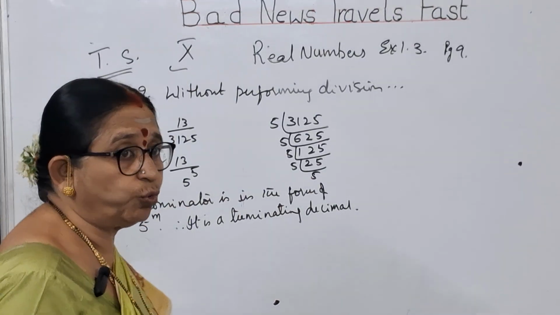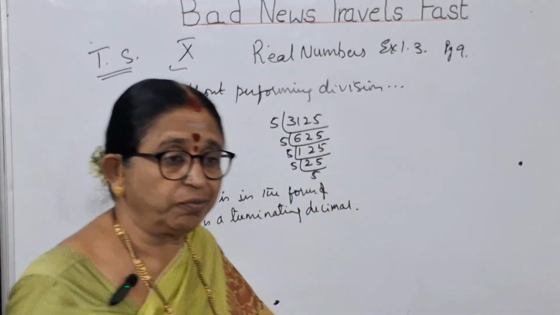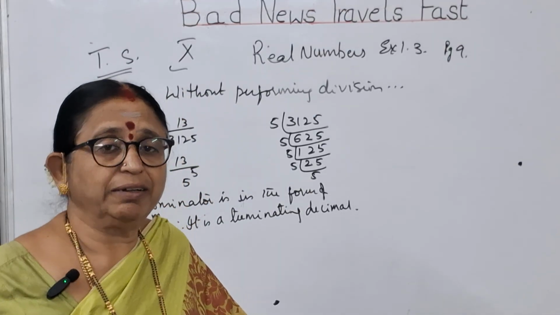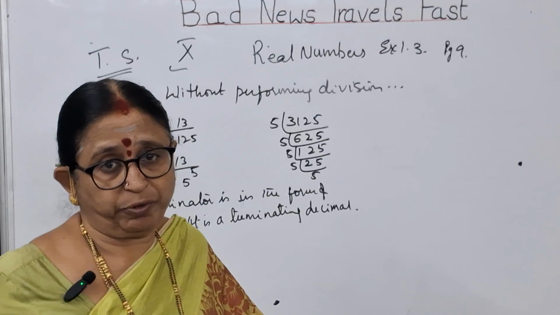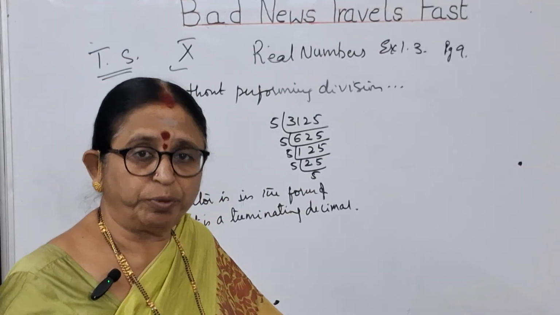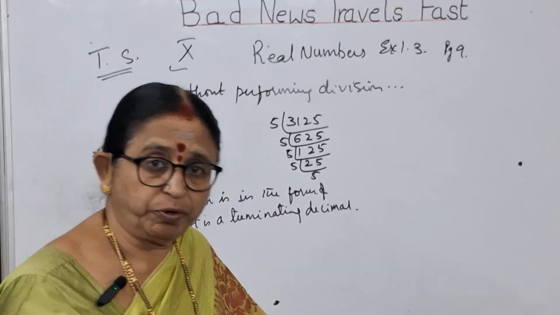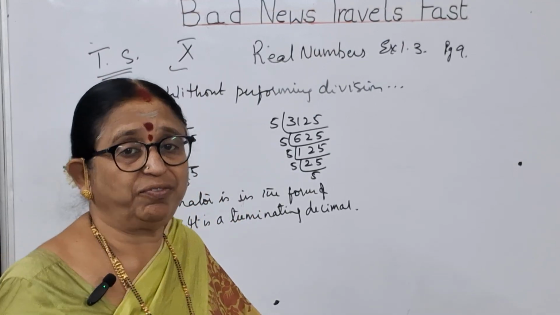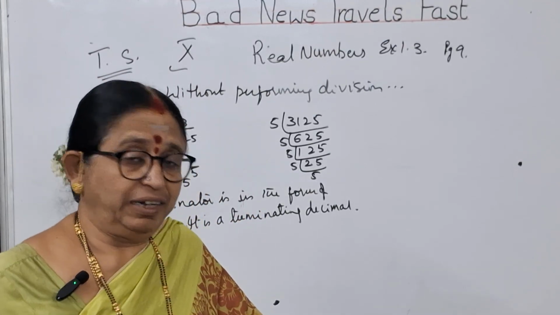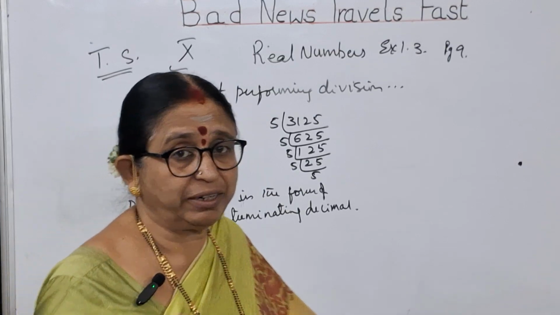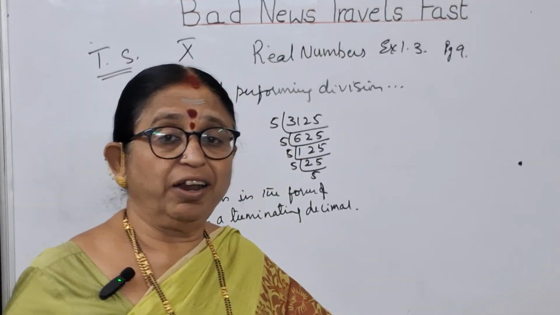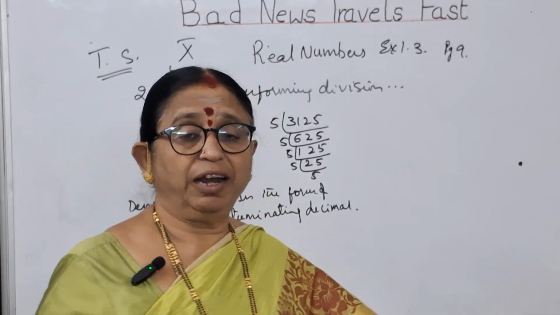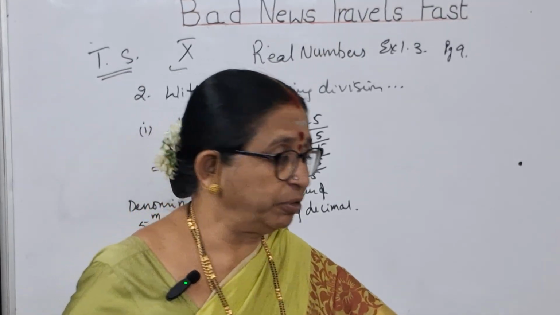The denominator should be either 2 or 2 power something, or 5 or 5 power something, or 2 power something and 5 power something. We have taken 2 power n and 5 power m. So either 2 or 2 to the power of n, or 5 or 5 to the power of m, or 2 to the power of n and 5 to the power of m. If anything like that is there, we will say that it is a terminating decimal. But care should be taken that along with the 2, no other number should be there. Along with the 5 also, no other number should be there.